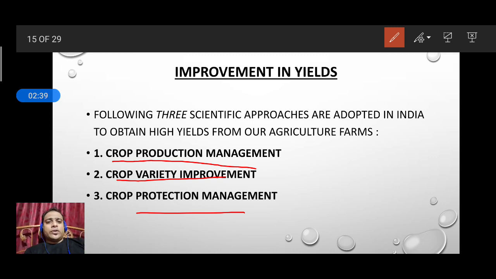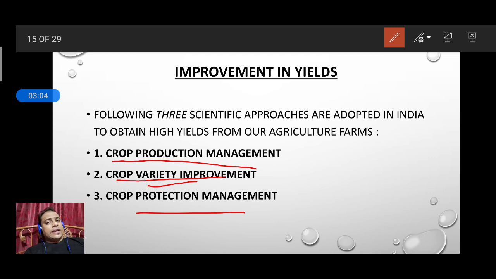After this, how to improve the variety. This is very important. Why? Because to change the variety we need various factors. Suppose we want a good quality of maize, we want big seeds of maize, and the number of seeds in maize should be increased.